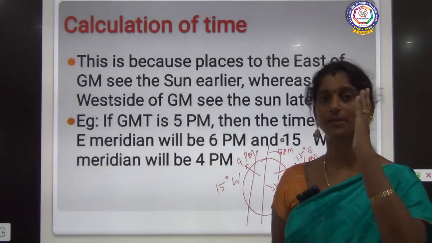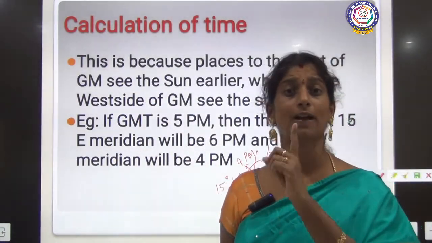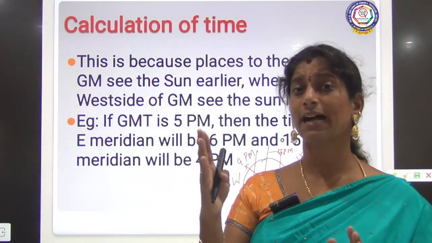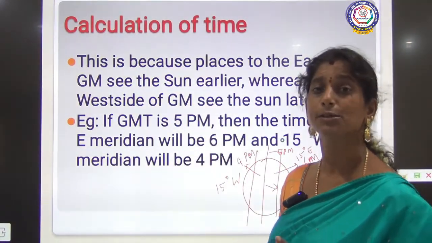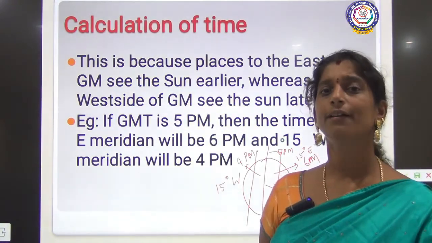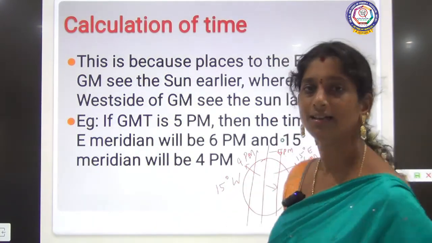So the Greenwich time is 5. To the eastern side of Greenwich time, it is going to be 1 hour ahead. We have seen that. So 15 degrees ahead of the Greenwich meridian, the time is going to be 6 p.m. and 15 degrees west, the time is going to be 4 p.m., because it is 1 hour behind the Greenwich time.